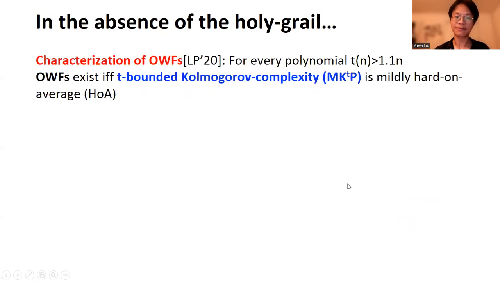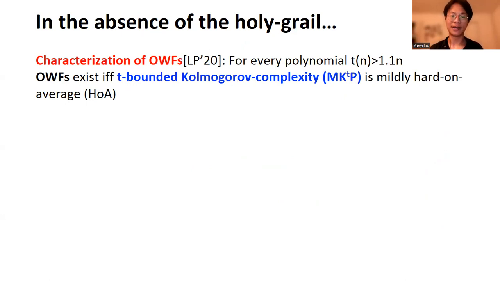So in the absence of the holy grail, Liu and Pass showed a characterization of one-way function. They showed that one-way functions exist if and only if the so-called t-time bounded Kolmogorov complexity problem is mildly hard on average. As we will see later on, the notion of Kolmogorov complexity is really a natural classical notion and has been studied in the 60s.